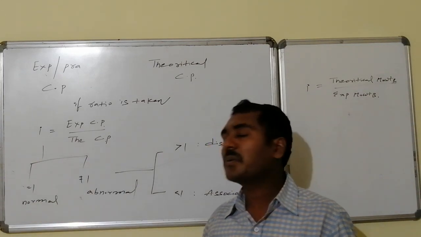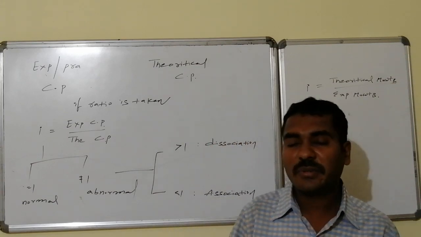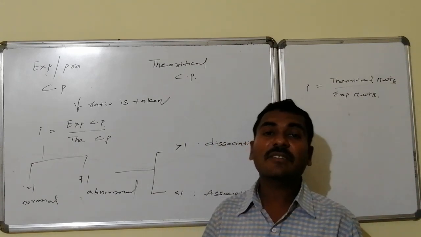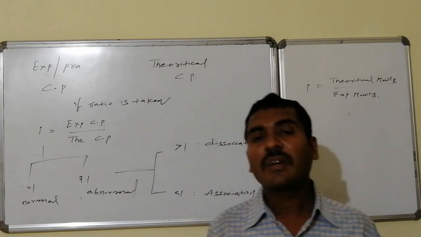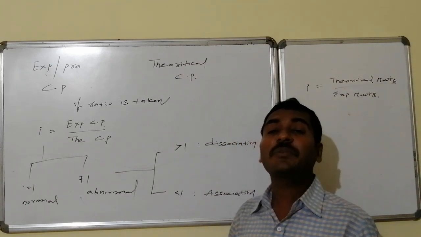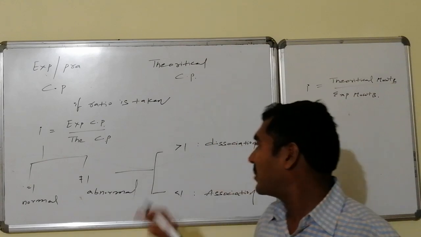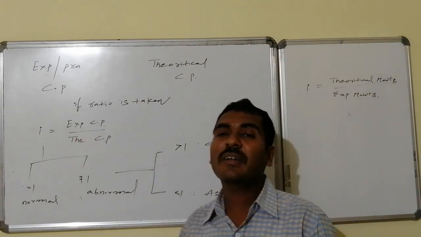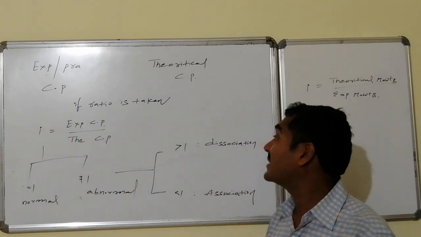Whenever this i is equal to 1, those colligative properties are said to be normal colligative properties. Whereas if i is not equal to 1, then that is not normal. Hence it is said to be what? Abnormal colligative properties. This inequality is once again present in two ways. It may be greater than 1, it may be less than 1. What is the meaning of greater than 1? The experimental colligative property is more than the expected. That is said to be i greater than 1.